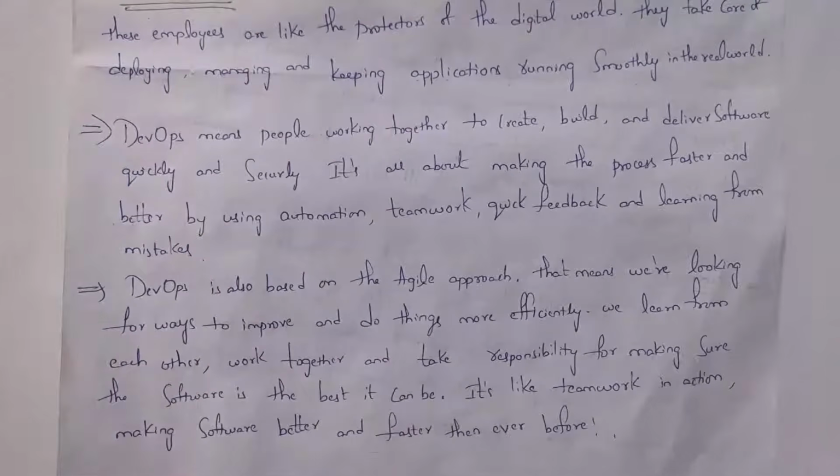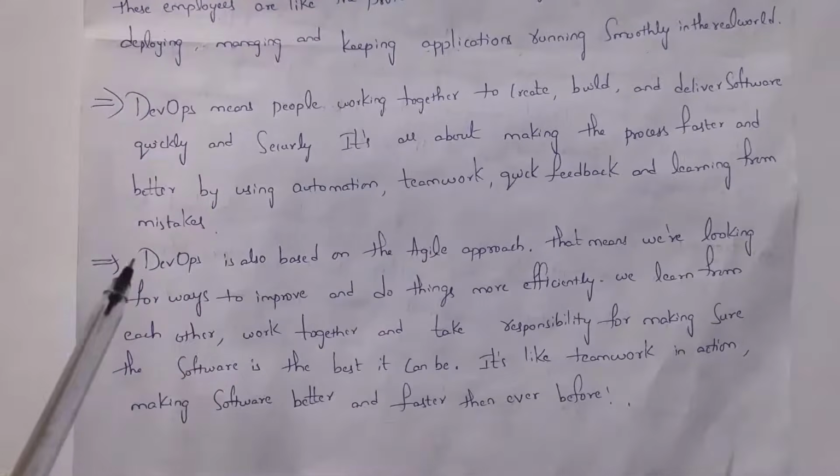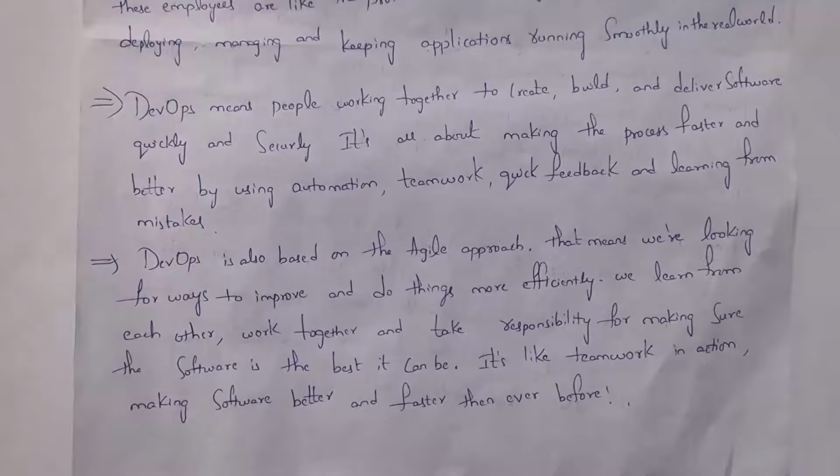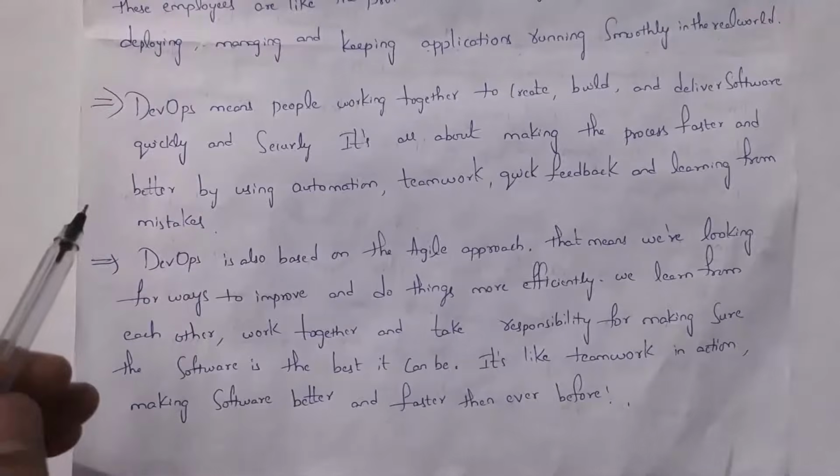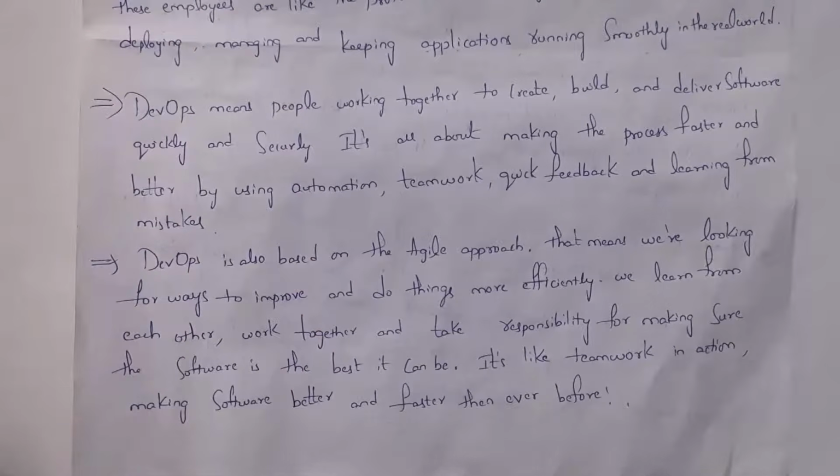In DevOps, in order to create, build, and deploy applications, the DevOps team will use various automation tools so they can complete work faster and better. DevOps is also based on the Agile approach. That means DevOps and Agile have only one goal: to improve the software development process. That is, they need to deliver software quickly and efficiently, and that software must meet customer expectations.